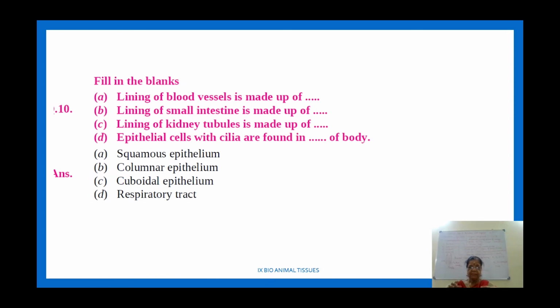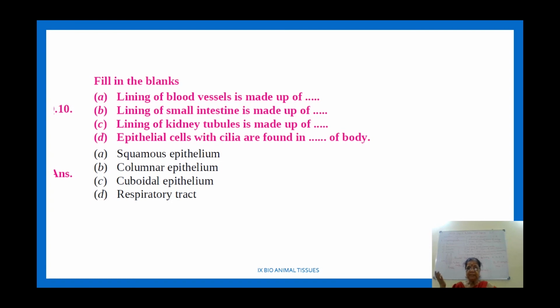What I see here is that all of them are lining layers of internal organs: lining of blood vessels, lining of small intestine, lining of kidney tubules, and epithelial cells with cilia. Normally it should say ciliated epithelium. He asked it differently by saying respiratory tract. In the respiratory tract there are many ciliated epithelium, to remove the dust particles or any foreign particle. Normally we should say dust particle.